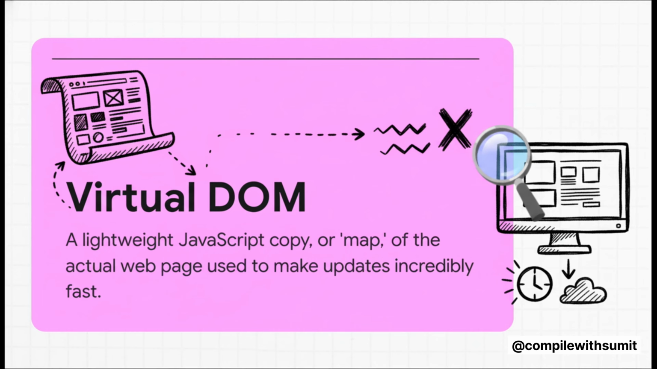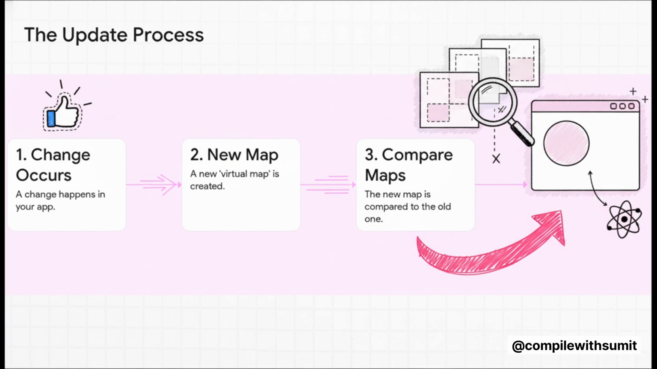Just think of it like a blueprint. So imagine this, something changes in your app. Let's say you click a like button. Now, instead of freaking out and redrawing the whole screen, React just doesn't. Instead, it quickly whips up a new virtual blueprint. It then compares that new blueprint to the old one, finds the one single thing that changed, and then, and this is the key part, it only updates that tiny little piece on the actual page.